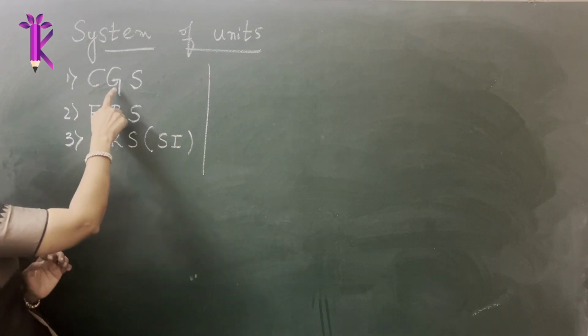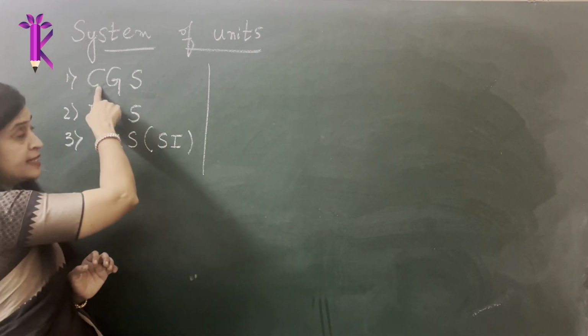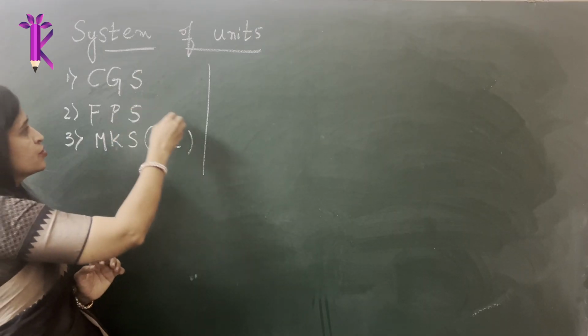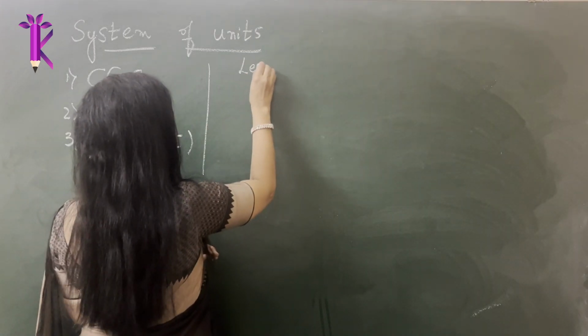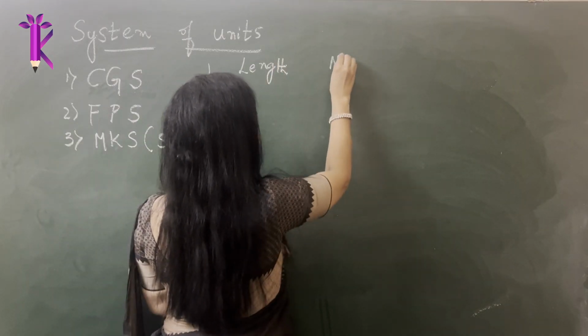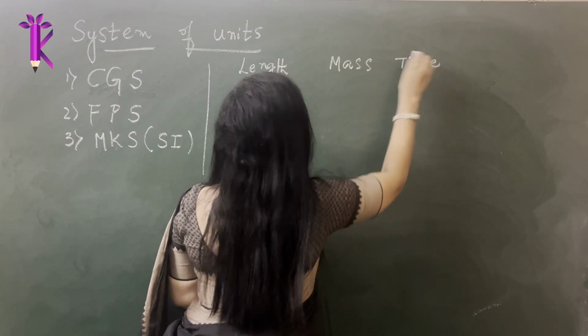Now, what do C, G and S stand for? C stands for centimeter, G stands for gram and S stands for second. So you are basically measuring length, mass and time in different systems of units.